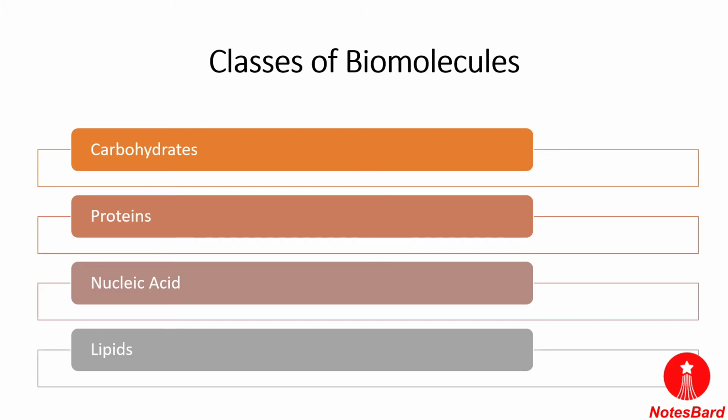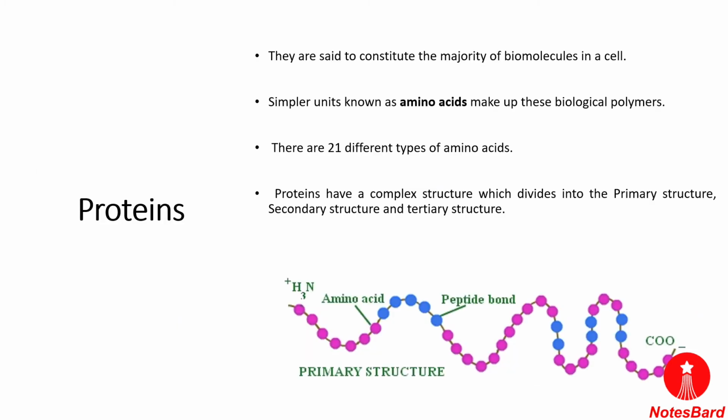So in a living cell, the biomolecules are carbohydrates, proteins, nucleic acids and lipids. So let's discuss all of these in detail, what these are. First we will be discussing proteins. Proteins are said to constitute the majority of the biomolecules in a cell. The simpler unit is known as the amino acid.